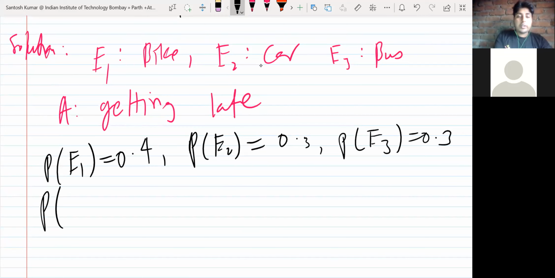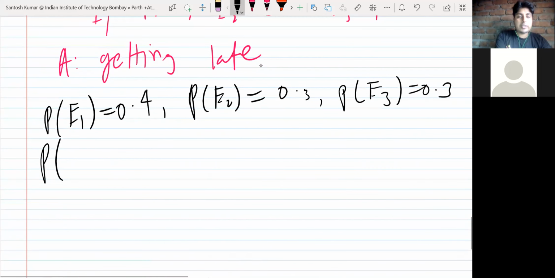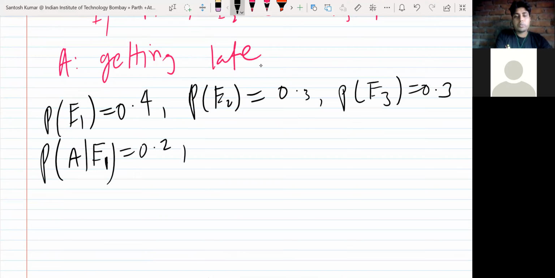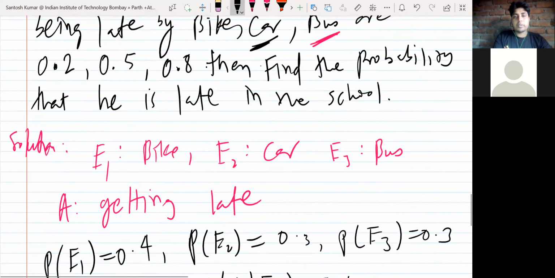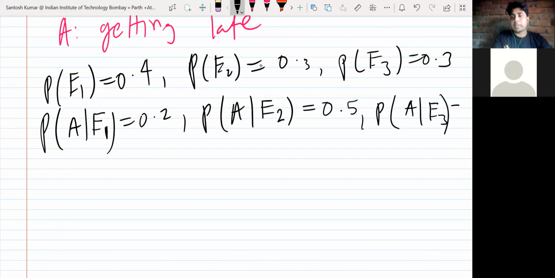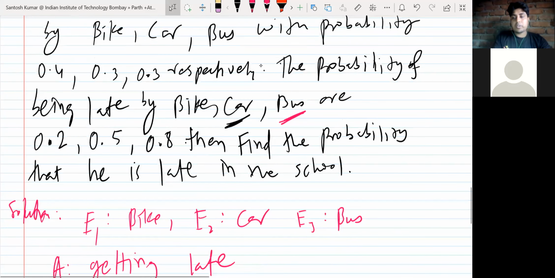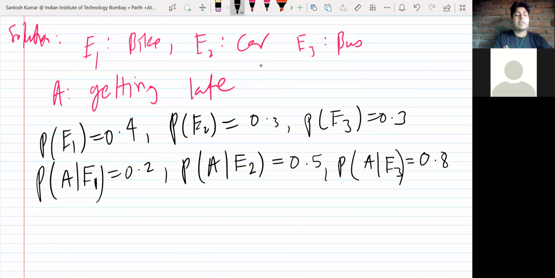And now if he selects bike, the probability of being late is 0.2. If he selects E2, which is car, the probability of being late is 0.5. And if he selects bus, the probability of being late is 0.8. These are the given information in the question.